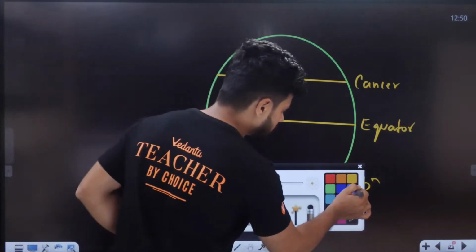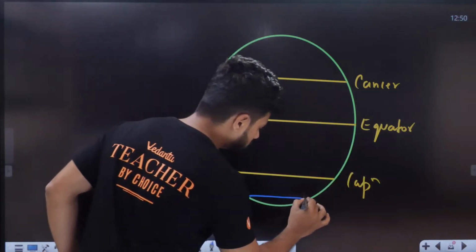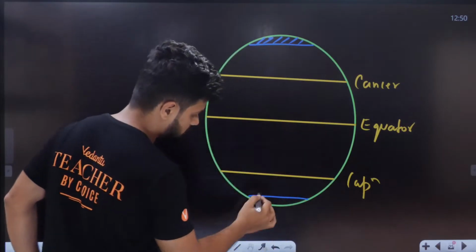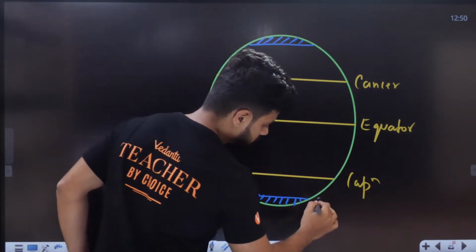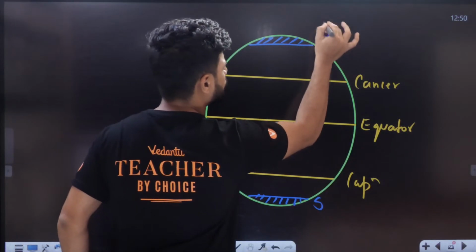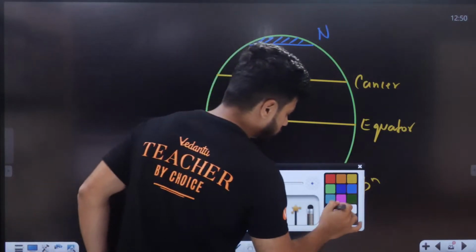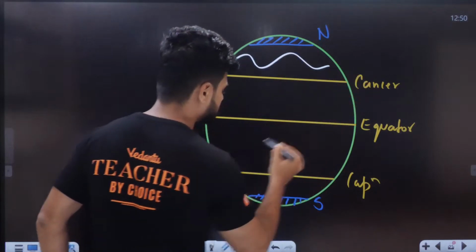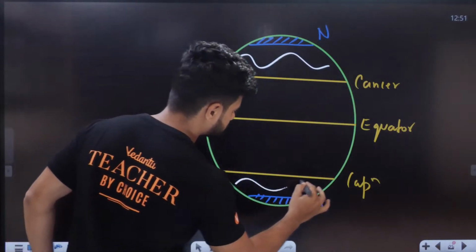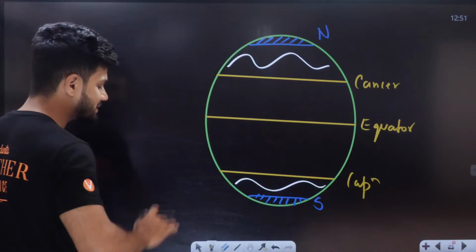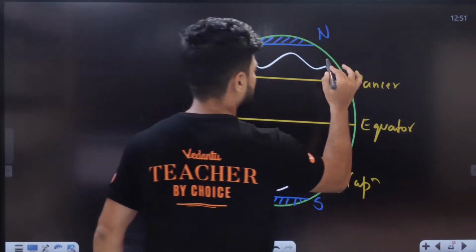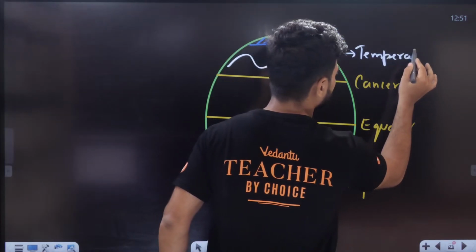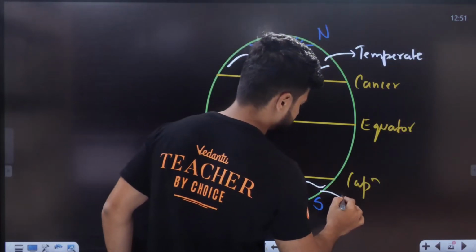Apart from these, we also have the South Pole and the North Pole. Now, whatever we have in this entire region here and this entire region here, this region is called the temperate region.